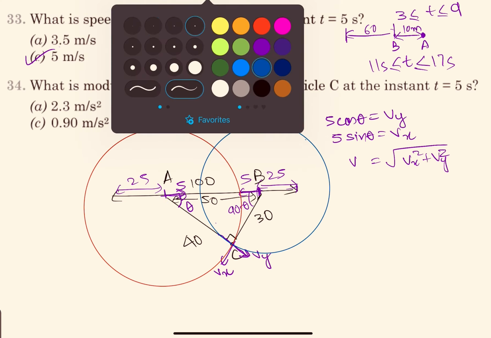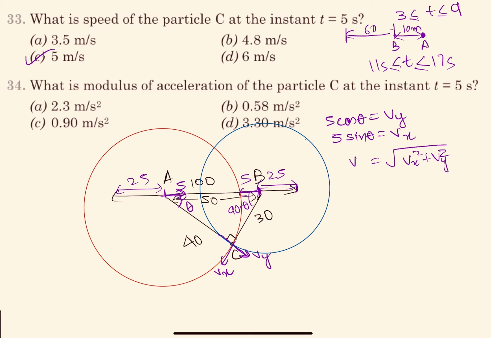So now what should happen? With respect to this, if it is moving in circular motion, then its acceleration along this direction would be omega square r1, and its acceleration along this direction would be omega square r2.